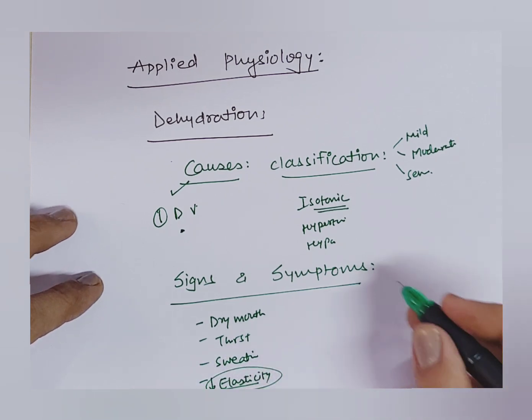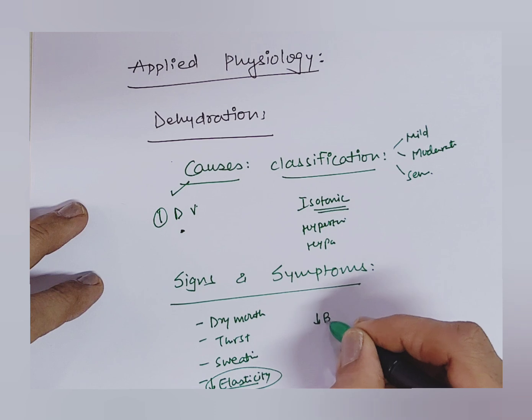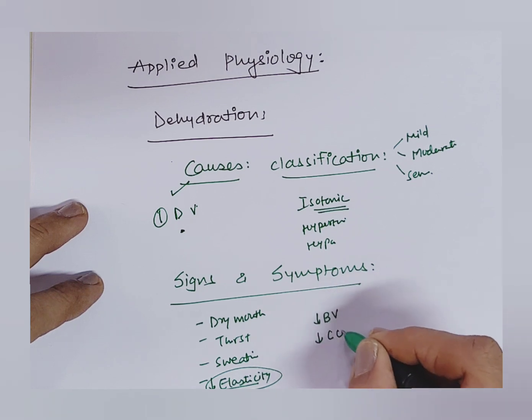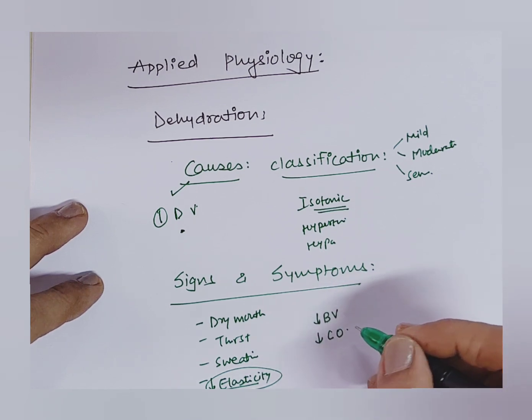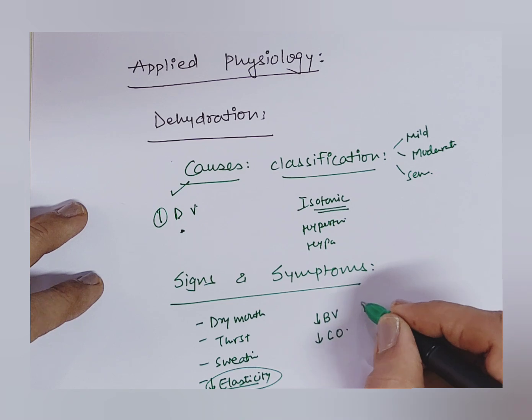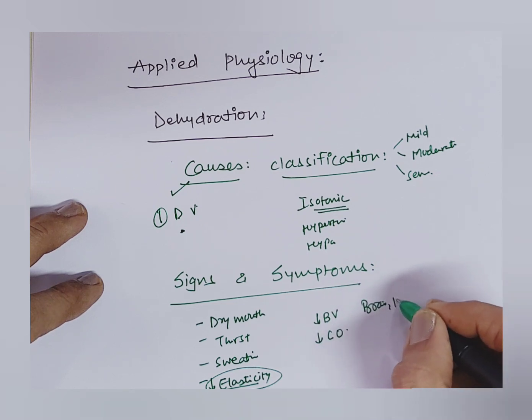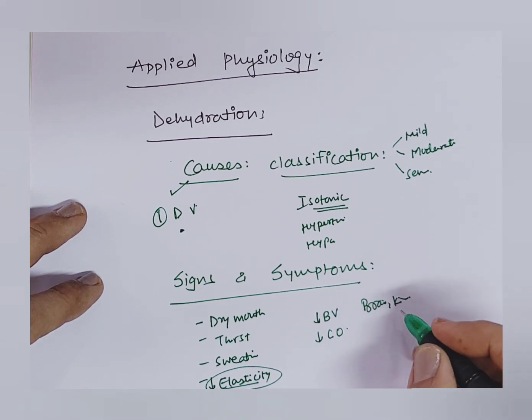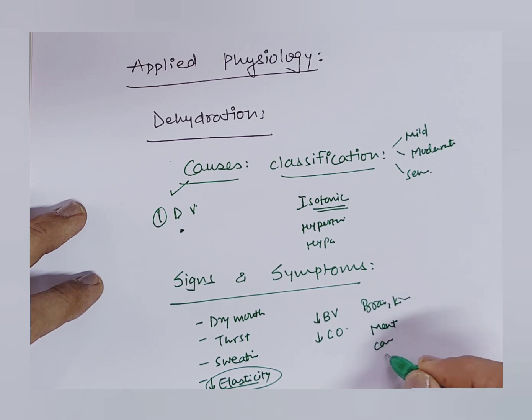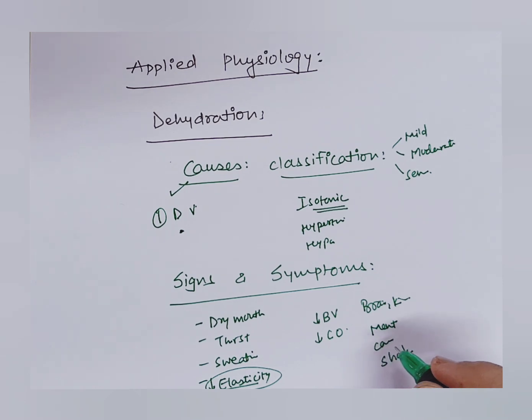If it is severe, then blood volume is reduced and cardiac output is also reduced. If it is very severe, then it causes damage to vital organs like the brain of the child, the kidney and liver. Mental depression also may be produced, coma, and the person may go into shock. There is decreased blood flow, that is, decreased tissue perfusion.